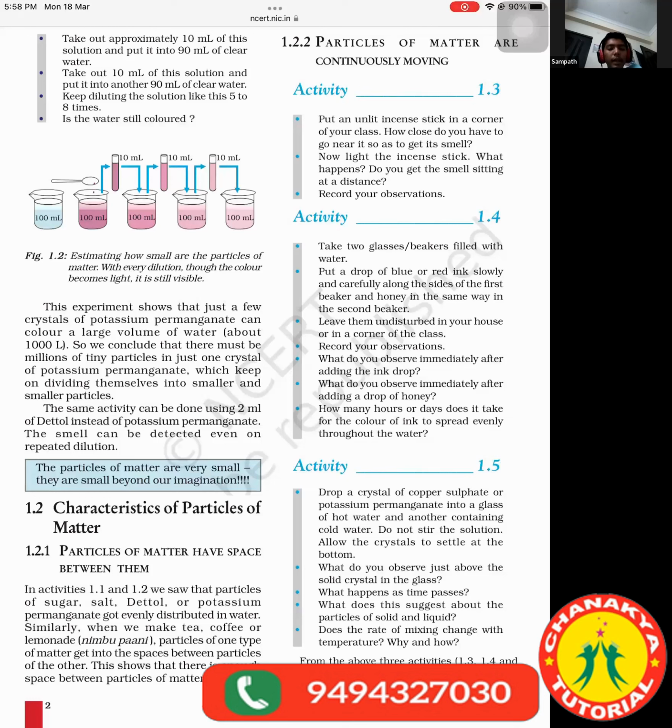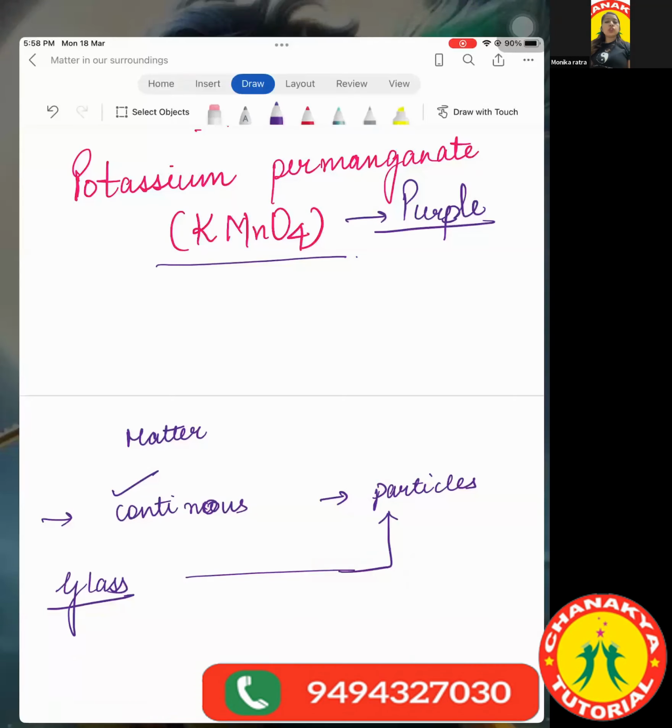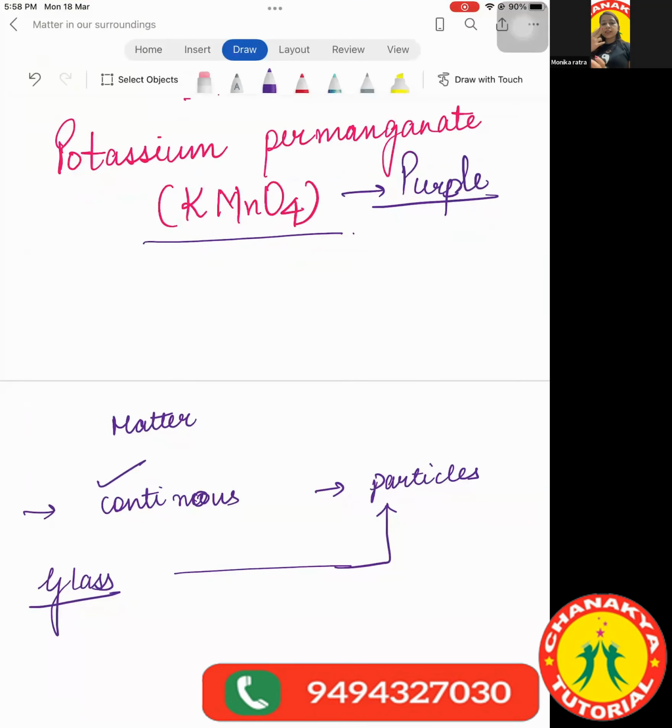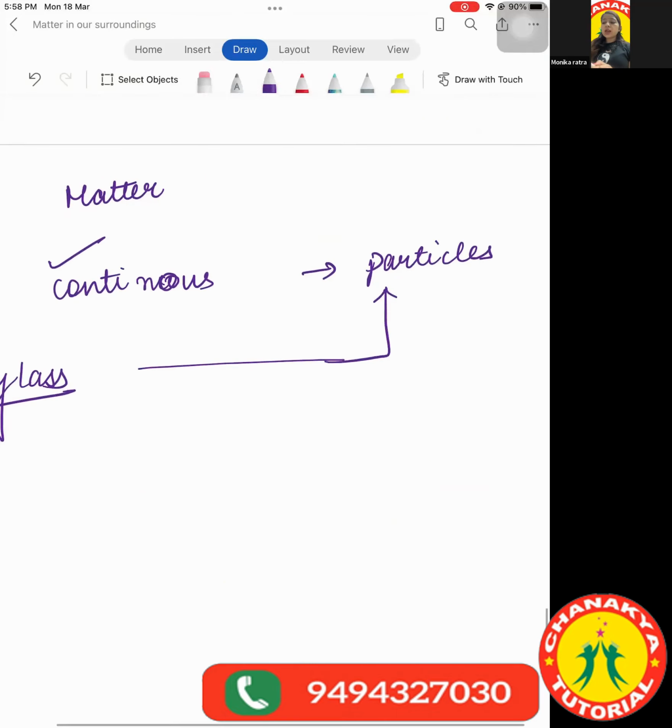The smell can be detected even on repeated dilution. Yes. So if you ever use it, you must be aware that it has a characteristic smell. If you keep on doing the same thing with Dettol, then the smell of the Dettol will keep on persisting even if we keep on diluting the solution as many times. Clear?